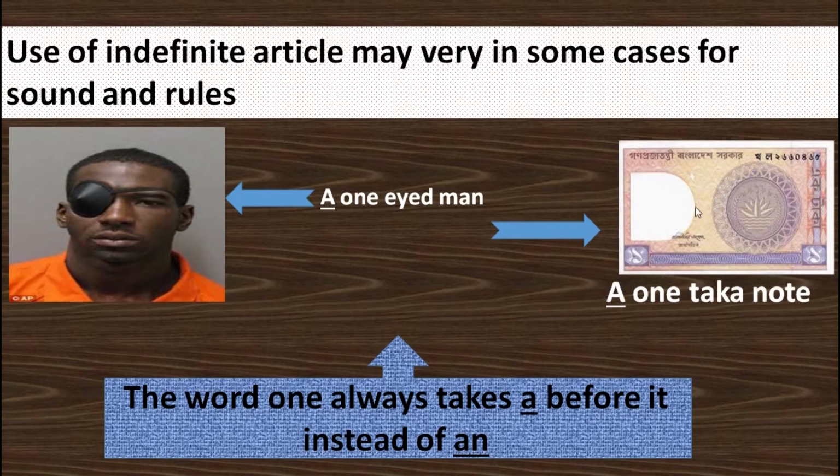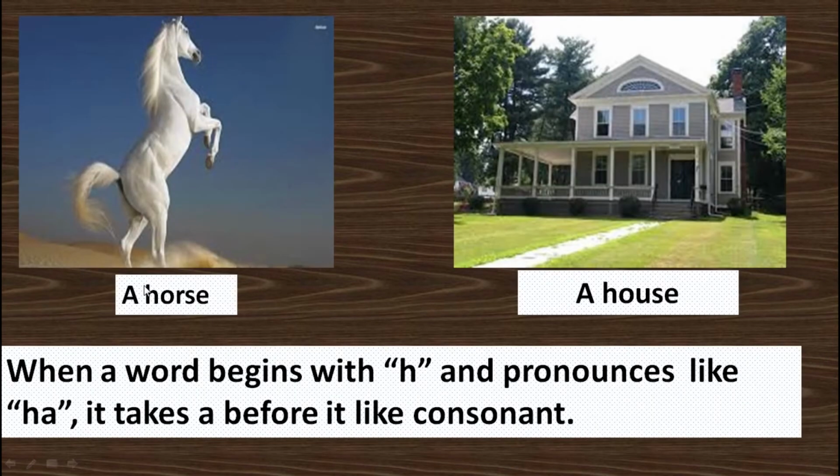A 1 taka note. A horse, a house. When a word begins with h and is pronounced like h, it takes a before it like a consonant.